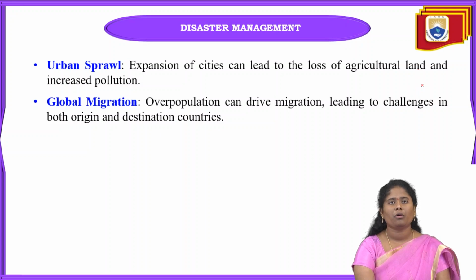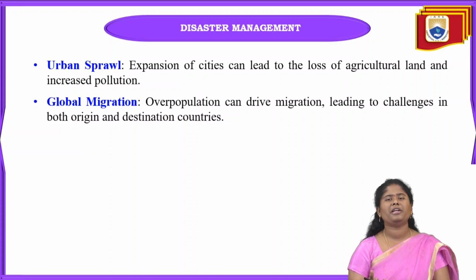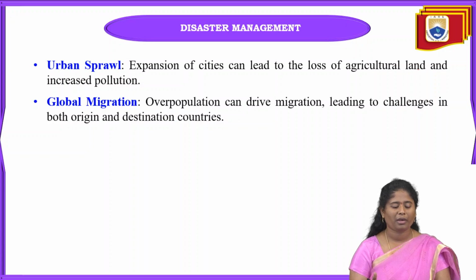In this one, when we are going to expand the cities, we have to cut the trees, which means deforestation has to be done compulsorily at that time. The expansion of these cities can lead towards some loss of agricultural land, and that will increase the pollution there. Okay. Next one is global migration.